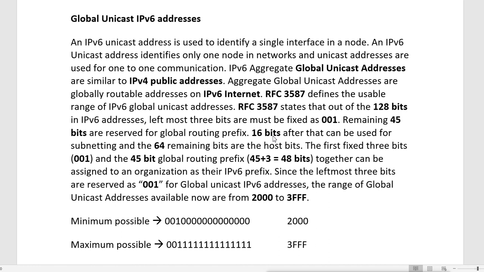The first fixed 3 bits are 001, and the 45 bits are the global routing prefix. So when we combine 45 plus 3, it will be 48 bits together, which can be assigned to an organization as their IPv6 prefix. Since the leftmost 3 bits are reserved as 001 for global unicast IPv6 addresses, the range of global unicast addresses available now is from 2000 to 3FFF.